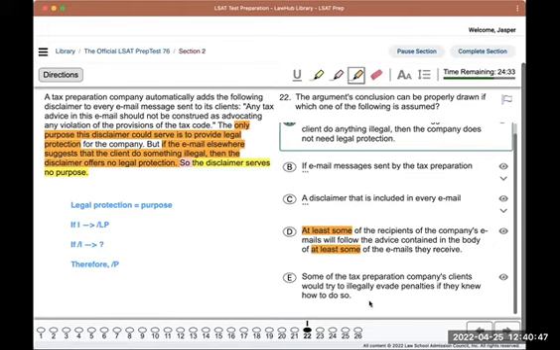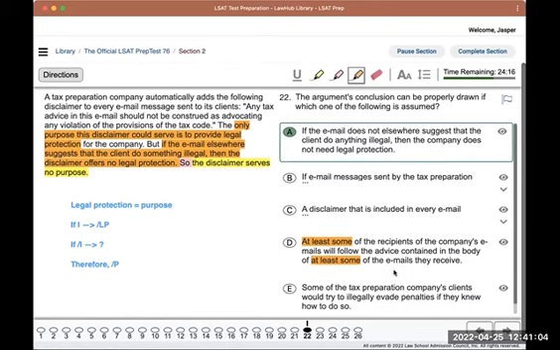And we already know if the email suggests that they do something illegal, then they don't get protected. What if the email doesn't suggest they do something illegal? Then they go ahead and do something illegal. Well, we would want to know about that. So that's what A gives us. Okay, so hopefully that makes more sense now. Definitely a tough one.